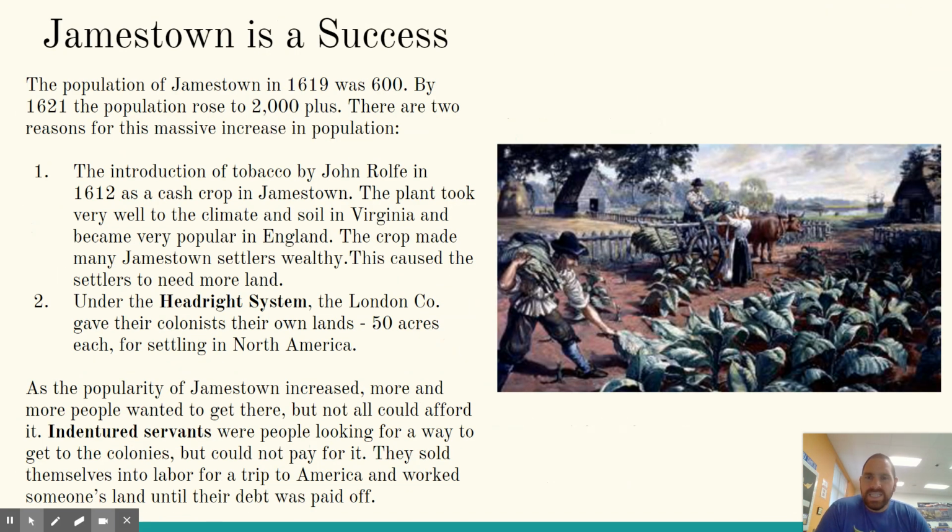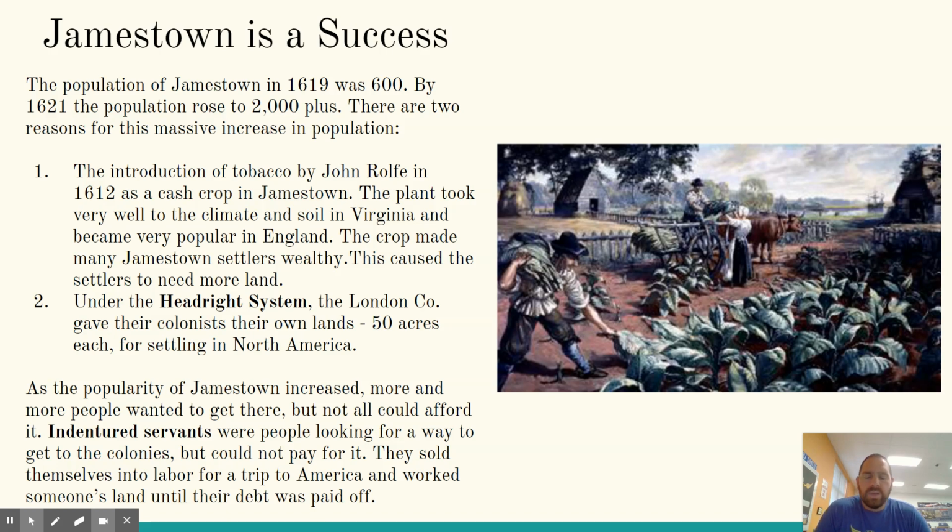The population of Jamestown in 1619 was 600. By 1621, 2 years later, the population rose to 2,000 plus. There are two reasons for this massive increase in population. The introduction of tobacco by John Rolfe in 1612 became a cash crop, which means people are growing it just to make money. Also, the headright system. The London Company gave their colonists their own lands, 50 acres each, for settling in North America just to grow tobacco. That's how popular it was. The only problem is that whole land ownership ordeal with the Native Americans, the whole concept of there is no land ownership versus there is land ownership, that becomes a huge issue.